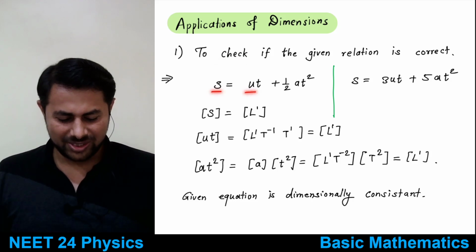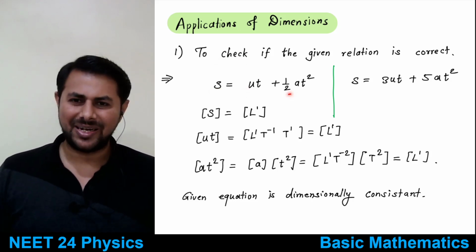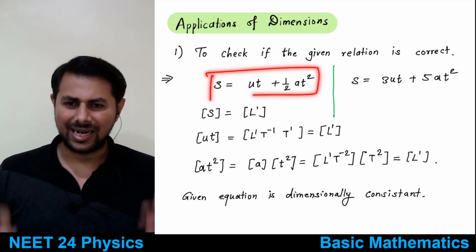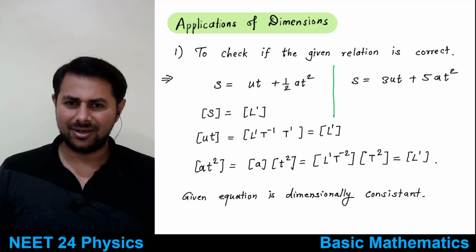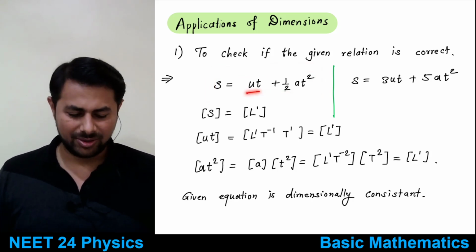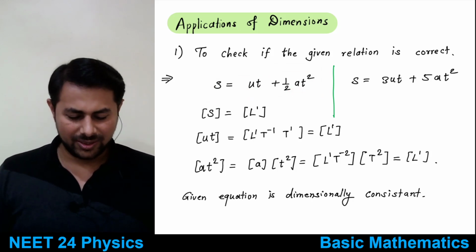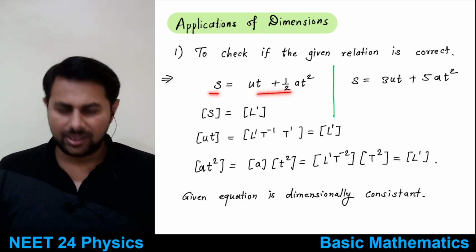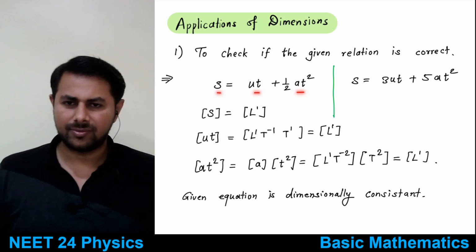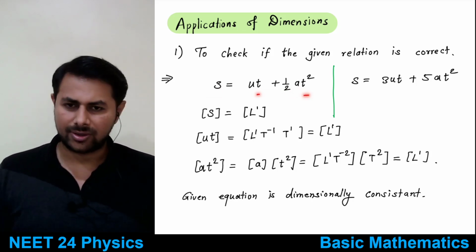So suppose you have this equation, S is equal to ut plus half at square. This is a kinematic equation of motion, and I'm sure most of you know this. S is equal to ut plus half at square, right? So now in this equation there are three terms. One is on the left hand side, two are there on the right hand side.